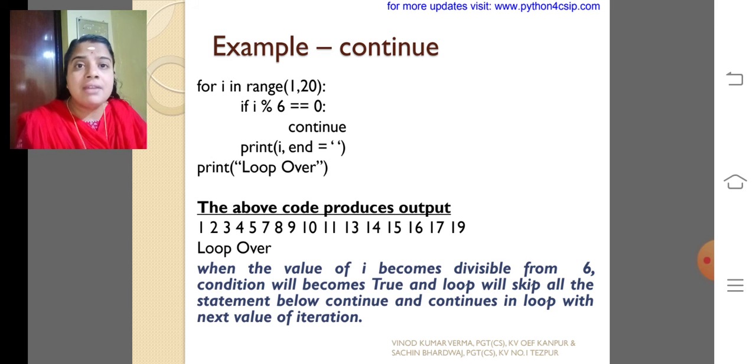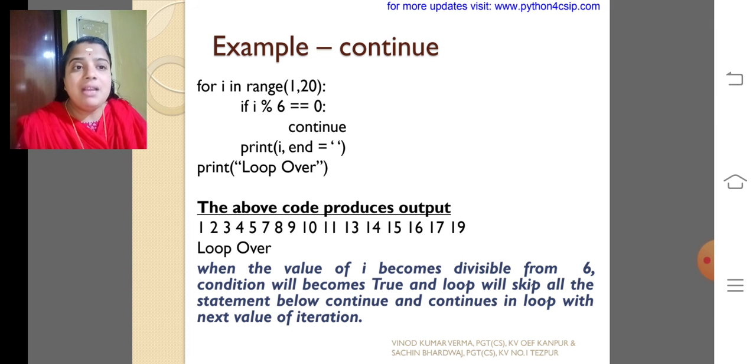So till 5, it will print the value of i. Then for the value 6, the print statement is not executed. The continue statement allows the interpreter to do the next iteration.